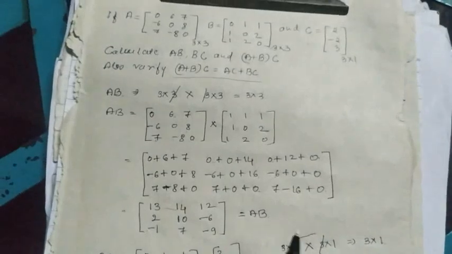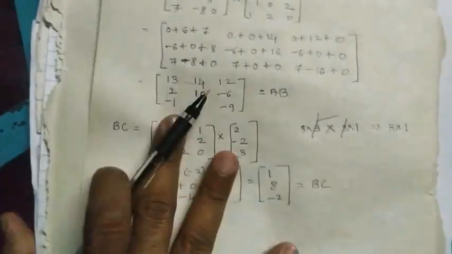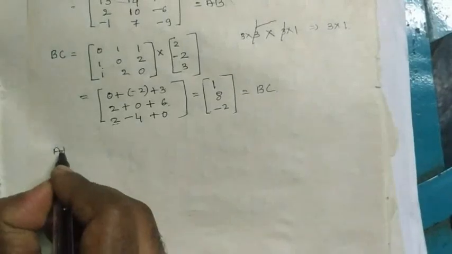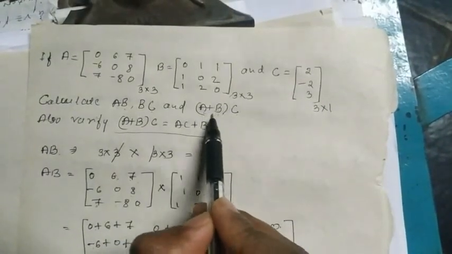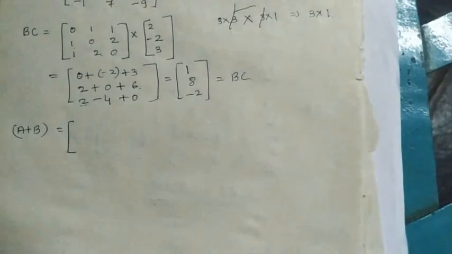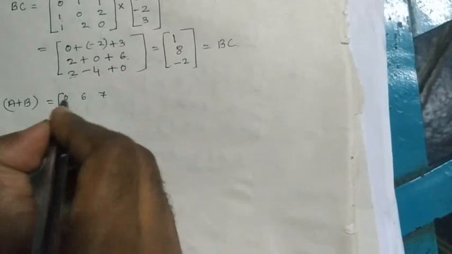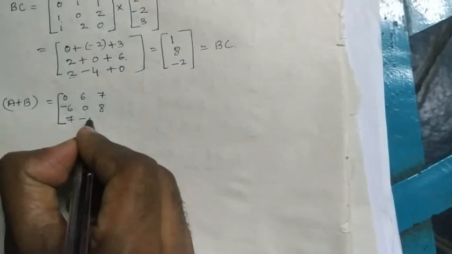The next thing we have to do is A plus B into C. This is for the 5 mark question. We have A plus B into C, we have to check. First, whatever elements are given in the bracket, we have to solve first. First we have to do the addition of these two matrices, A plus B. Matrix A has the elements 0, 6, 7, minus 6, 0, 8, 7, minus 8, 0,